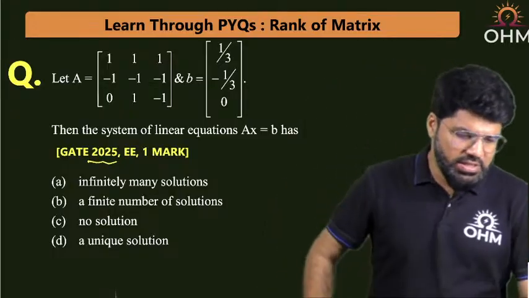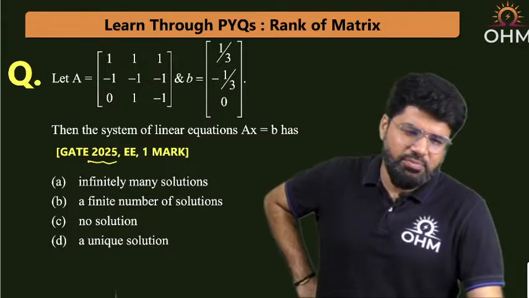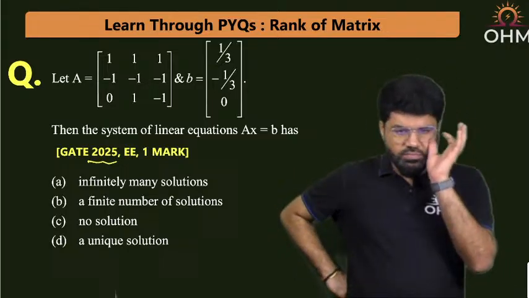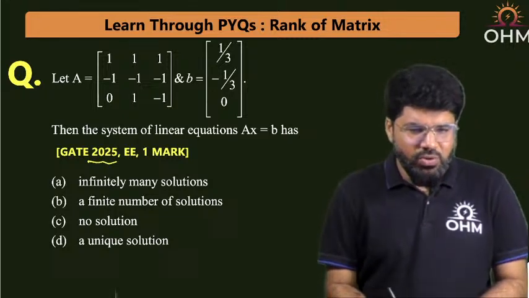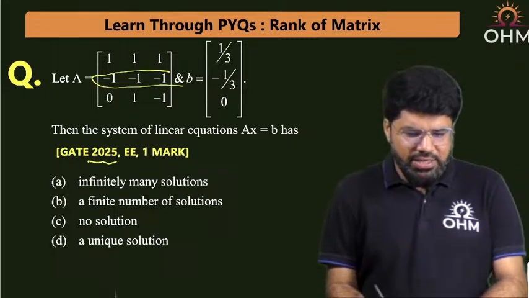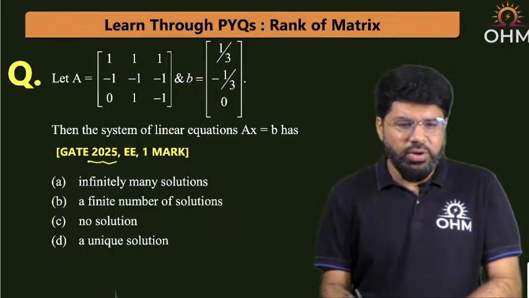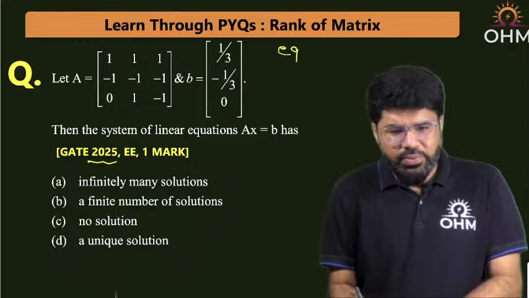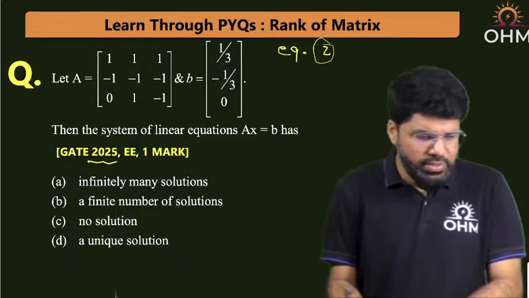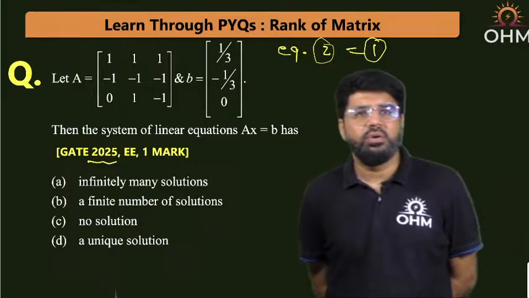What is there in this question? Let A be the matrix given to you and B is given to you. The system of equations AX equal to B. Very clearly the second row, when you write it in equation format, equation number 2 is exactly equal to equation number 1.